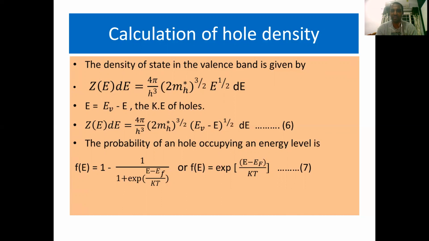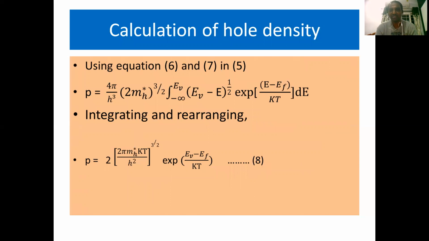Here also we have to use the Fermi-Dirac probability distribution function, and here it is F of E equal to 1 minus 1 by 1 plus exponential of E minus EF by KT, or it may be written as F of E equal to exponential of E minus EF by KT. This is equation number 7. Using equations 6 and 7, and substituting those in equation 5, we get the number of holes present in the valence band of an intrinsic semiconductor, indicated with P, equal to 4 pi by h cube (2 mh star) whole power 3 by 2 integral from minus infinity to EV of (EV minus E) whole power half exponential of E minus EF by KT into dE.